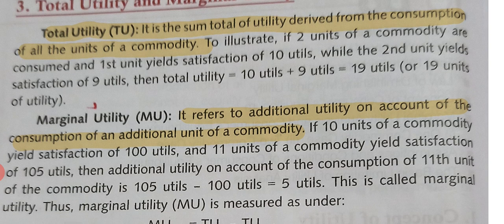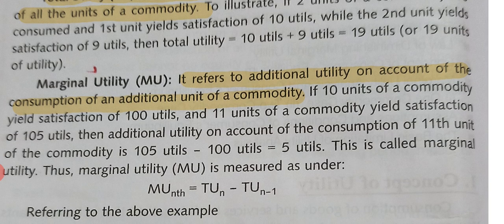Next is marginal utility. Marginal utility refers to the additional utility on account of the consumption of an additional unit of a commodity. Additional means extra. Suppose you consumed 10 units of a commodity and you got 100 utils of satisfaction. Now you consumed one more unit of the commodity.